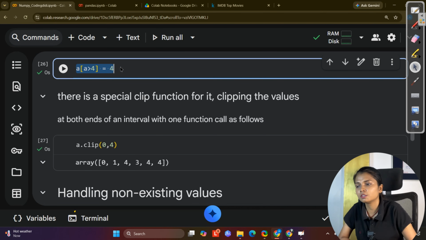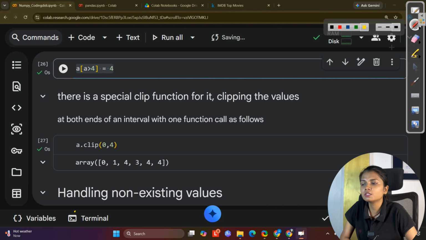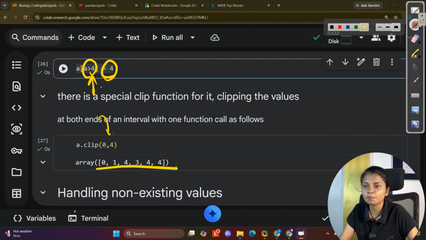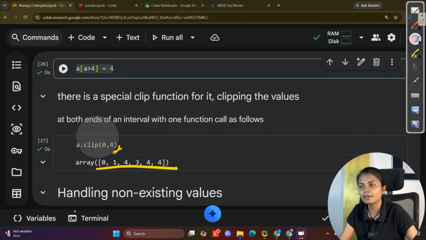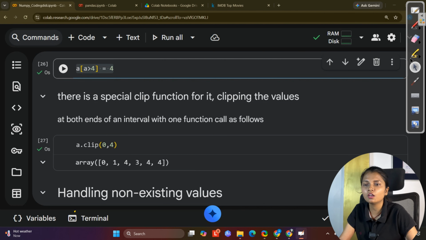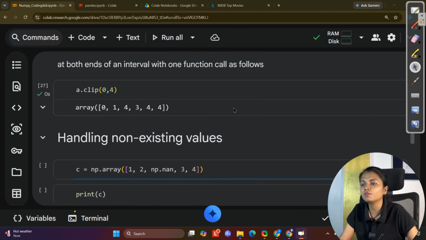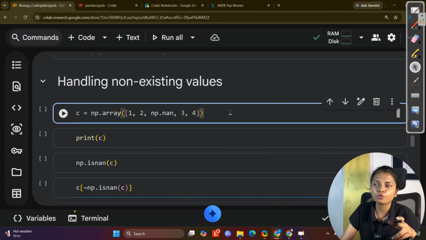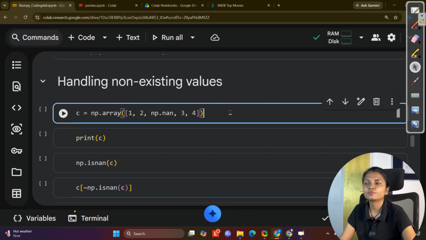Now see, so now what we do is we say A greater than 4 is equal to 4. If there is something greater than 4, do this. So there is a clip function also. There is a special clip function. When you wanted to clip the values, you can use this. At both ends, this function will work. Now what is the range that we are giving? We are giving starting from 0 to 4. Now at this point of time, what did we do?